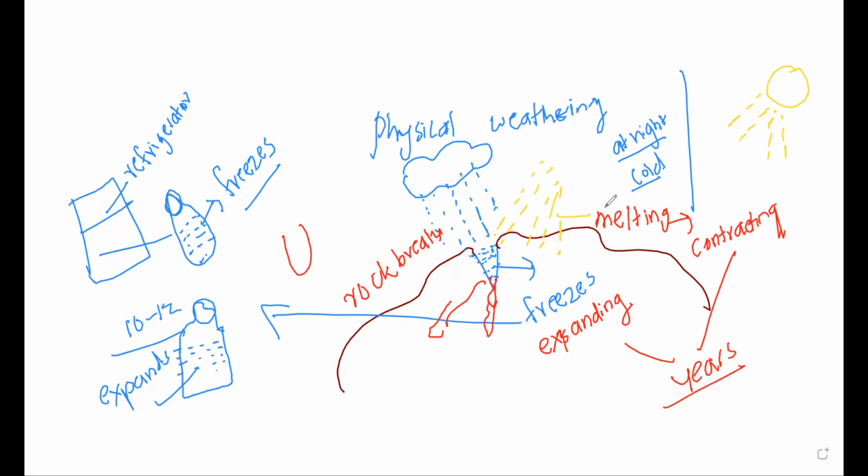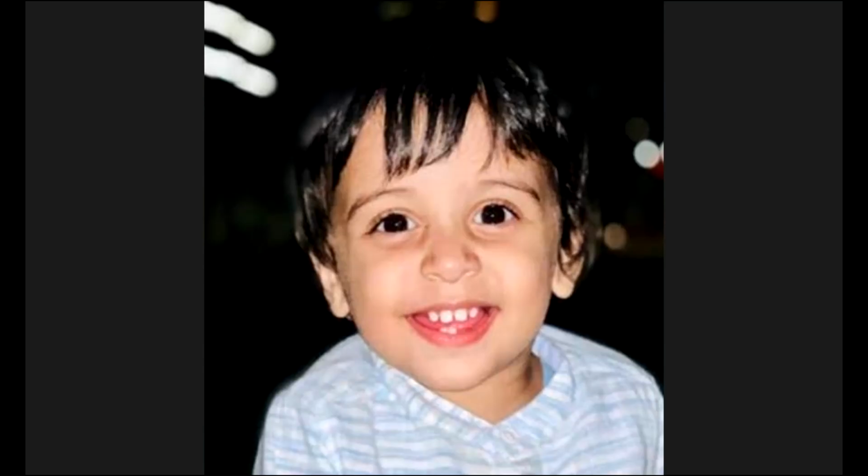Did you understand this? Physical? Yes. I thought instead of reading and explaining to you, I should draw and show you something. Perfectly understood, or you want me to explain again? Perfectly understood. When it rains, the water is collected. Then it freezes. It expands. In the day, due to sunlight, it contracts. This expansion and contraction breaks the rock. And breaking the rock means weathering.